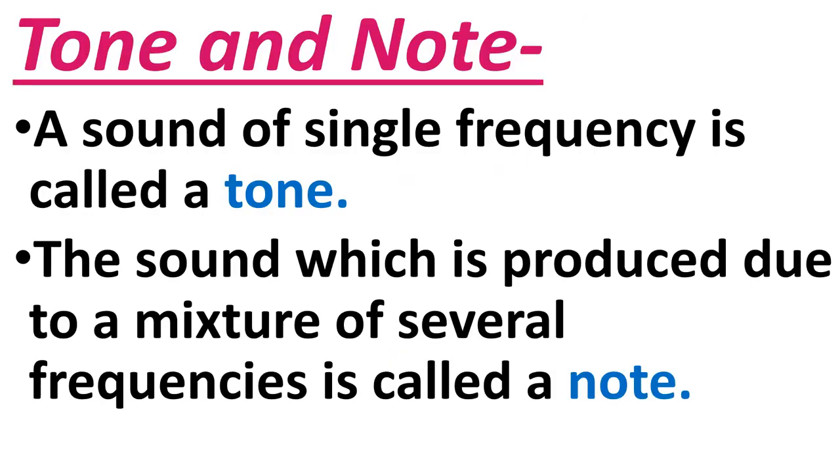Now students, there are two important terms, tone and note. So what do you mean by tone and note? A sound of single frequency is called a tone. The sound which consists of only single frequency, that is called a tone. And what is note? The sound which is produced due to a mixture of several frequencies is called a note. In tone only single frequency is there, and in note a mixture of several frequencies is there. So are you clear about these two? Very easy.